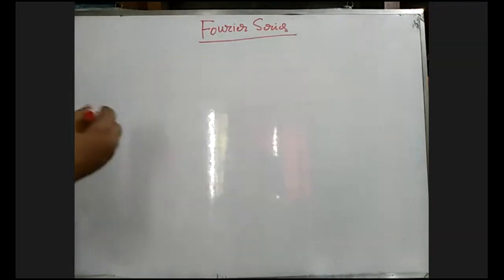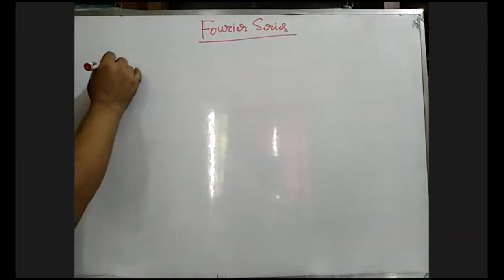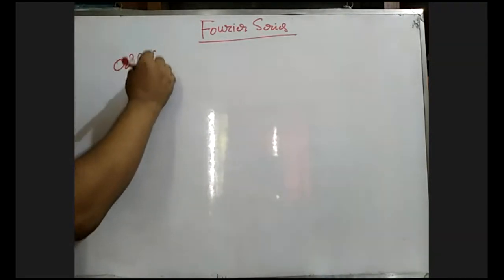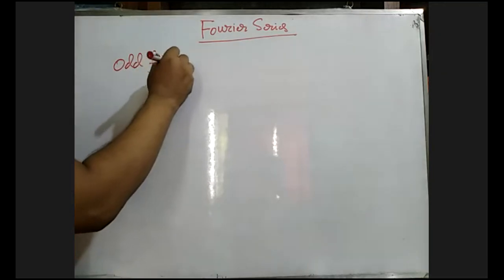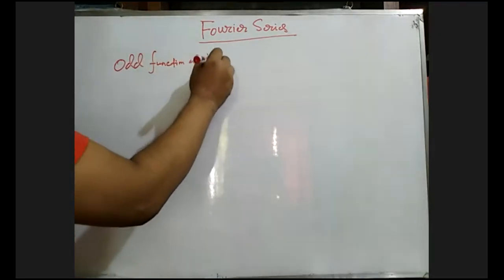Now, what is an odd function and an even function?